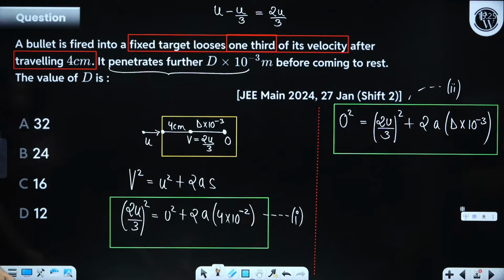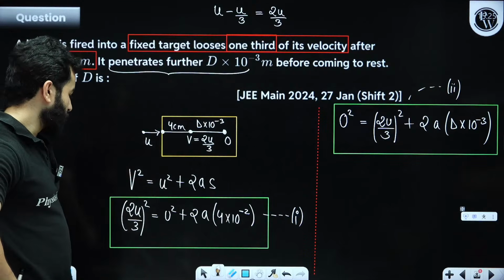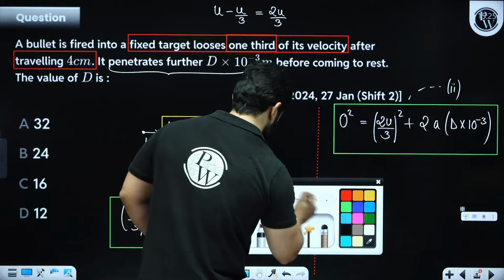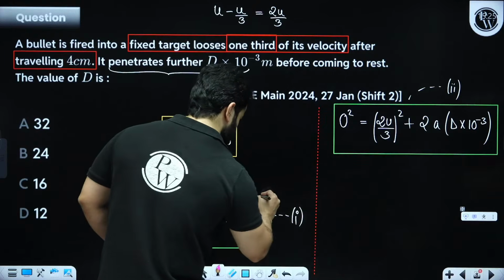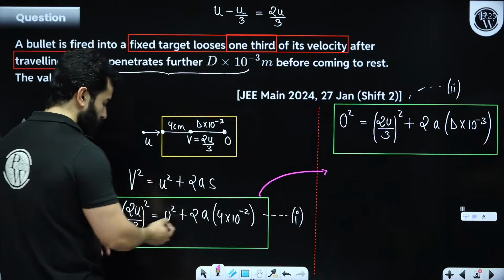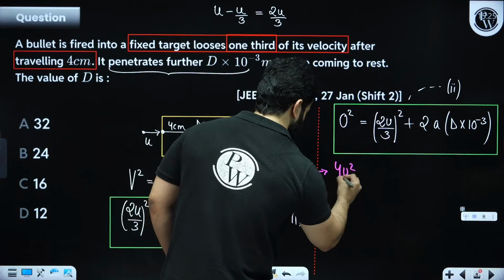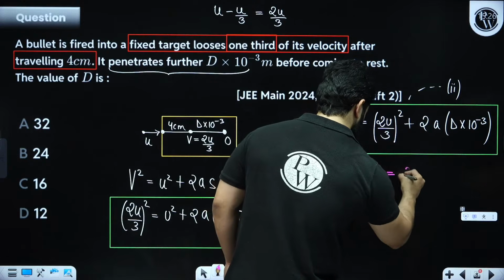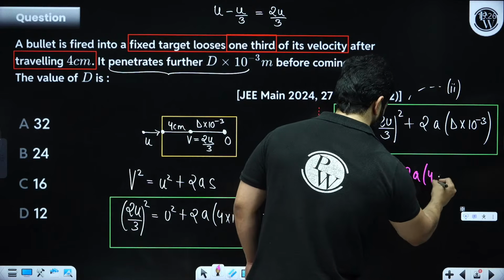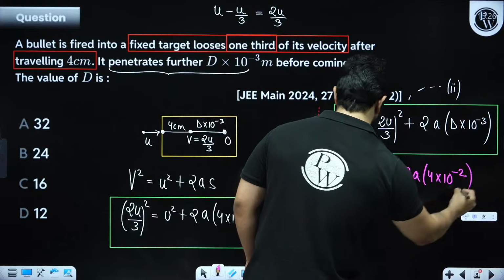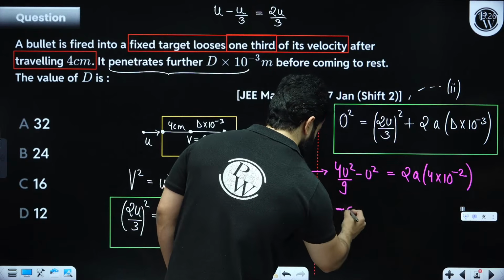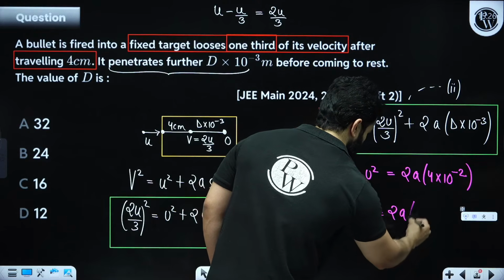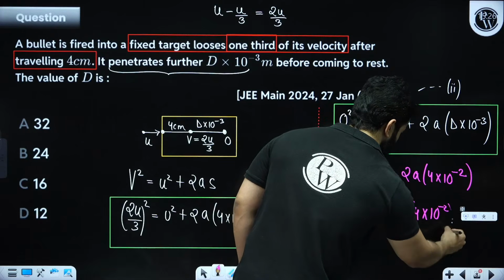Clear? You know what you can also do is, if I'm going to actually help you in this one, let's rewrite this equation as 4u square by 9 minus u square equals 2a into 4 into 10 to the power minus 2, and this will become minus 5u square by 9 is equals to 2a into 4 into 10 to the power minus 2.